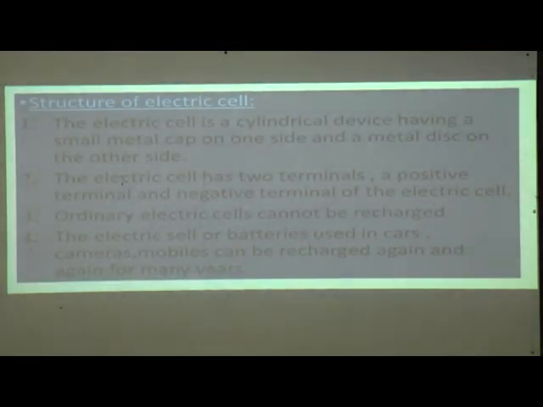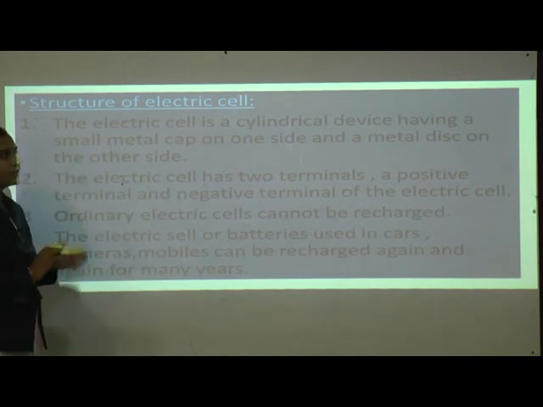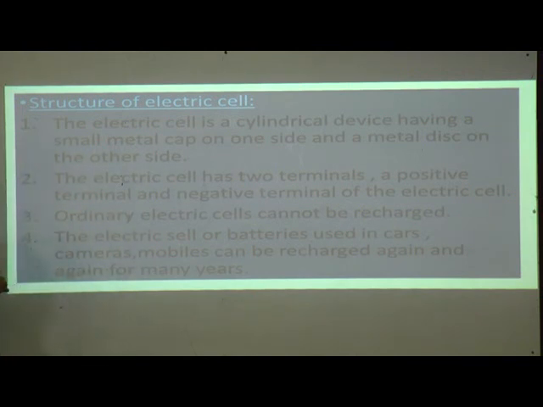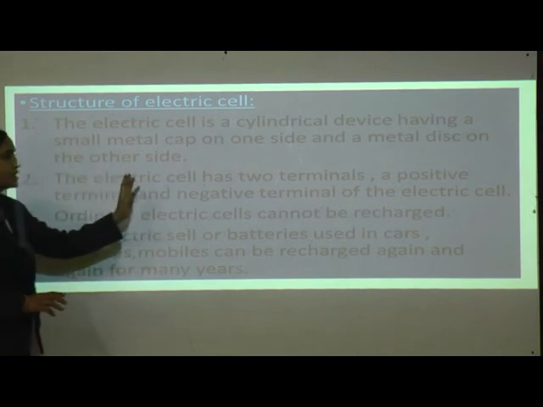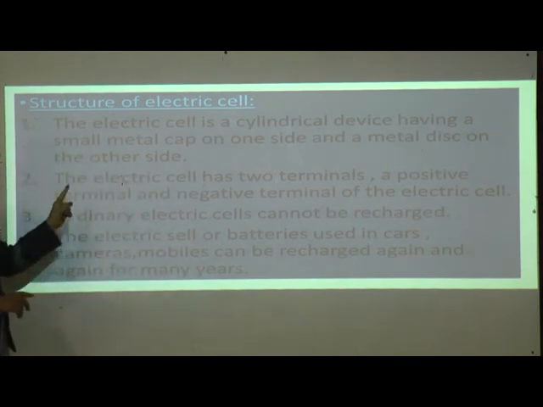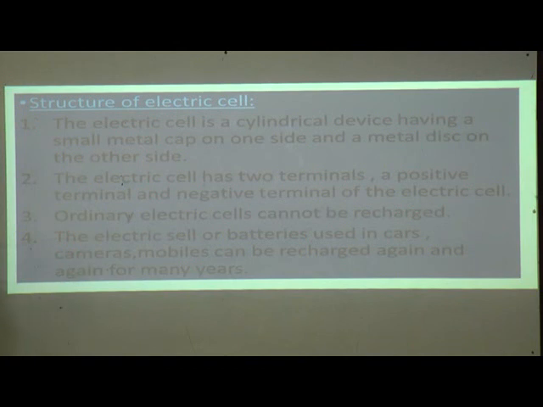Now the structure of an electric cell. The electric cell is a cylindrical device having a small metal cap on one side and a metal disc on the other side. The electric cell has two terminals, a positive terminal and a negative terminal.